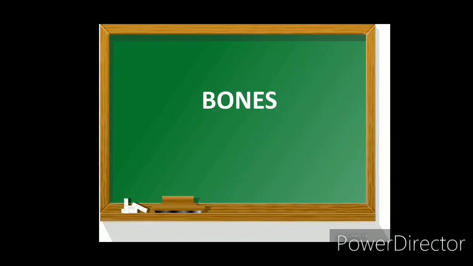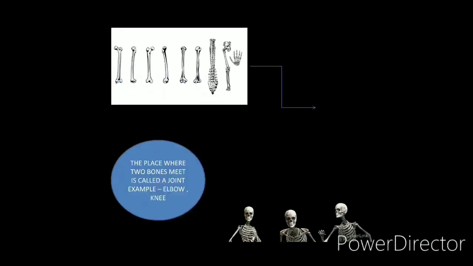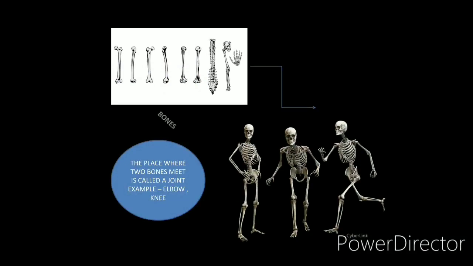In your knees, in your hands, all around we have bones. When different types of bones join together, it is called the skeletal system. Firstly, when different types of organ systems join together, it forms an organism.